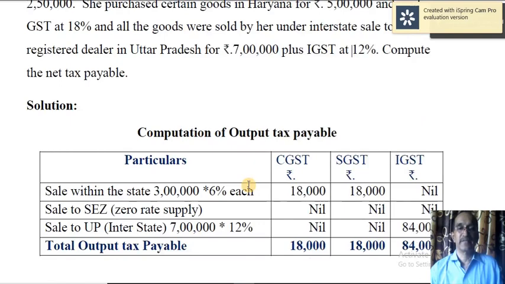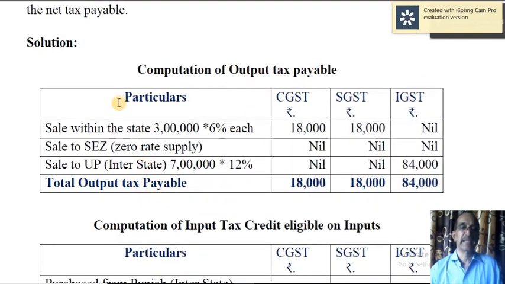Yes. So here first computation of output tax payable. Sale within the state. So 3 lakh into 6%. So 12% totally GST, but divided into 6% each. So 18,000 and 18,000 and nil.